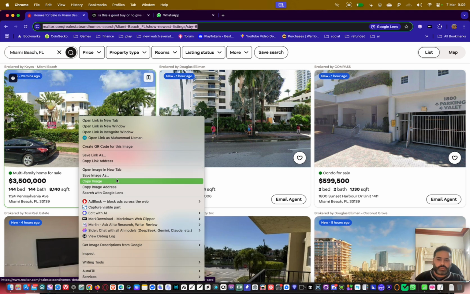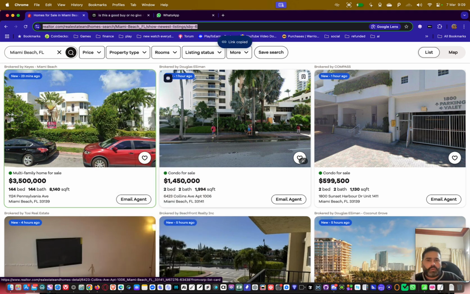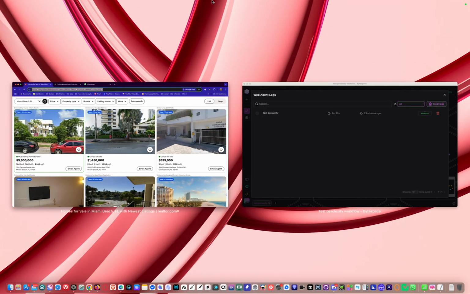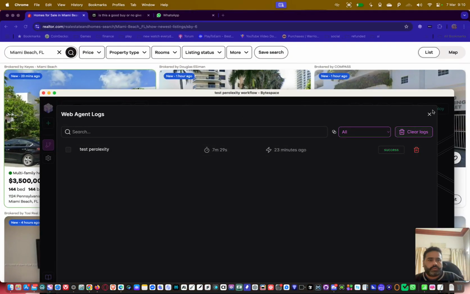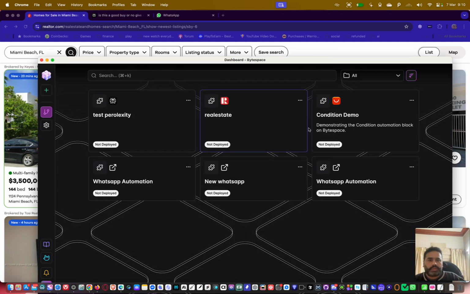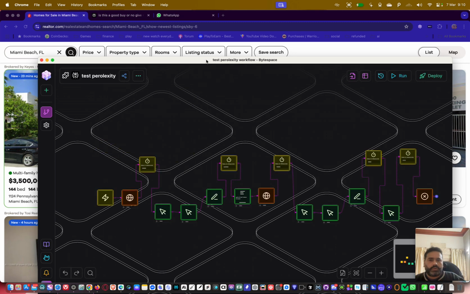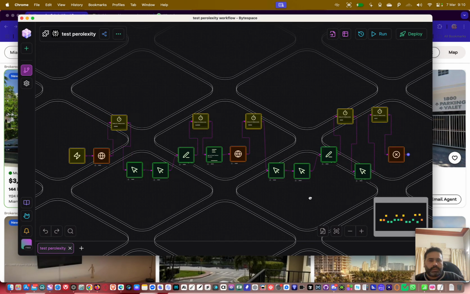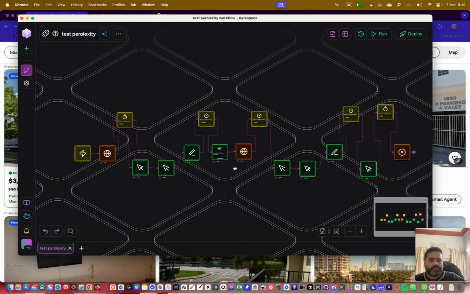So automation is going to start. I'm just trying to copy this link. This will also be automated later on. I'm just trying to show you how this thing works, because I already automated real estate, so I'm just trying to replicate it. It's not rocket science. It's just click, click, click, copy, paste, copy, paste. So I will just tell you the steps of how you will do this.